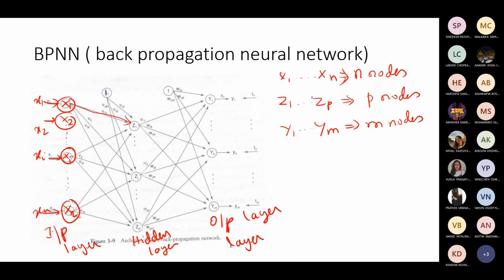These input nodes are connected to hidden nodes, which are called Z1. Maybe there is a Z2 also. We have not shown it here. So on. One of the nodes in the hidden layer may be called Zj. Among the P nodes, one of them you can recognize as the jth node. Each node is connected with all the input nodes, right? Just to keep it very simple, I'm removing the rest. Too many over.